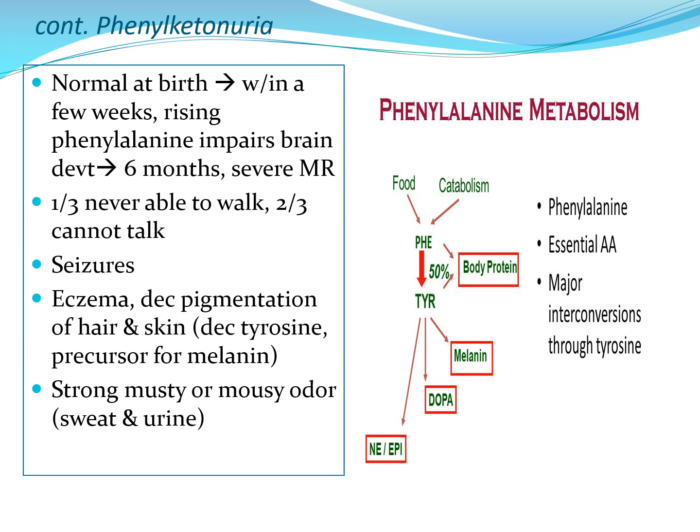Other related symptoms would be seizures, there may be decreased pigmentation of your hair and skin because tyrosine is a precursor for melanin, and there is also a strong musty or mousy odor in the sweat and urine.